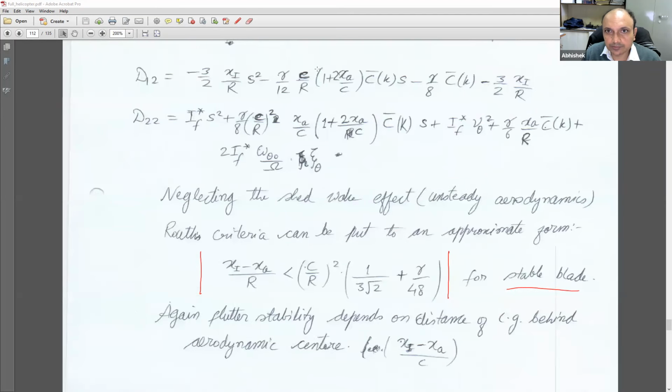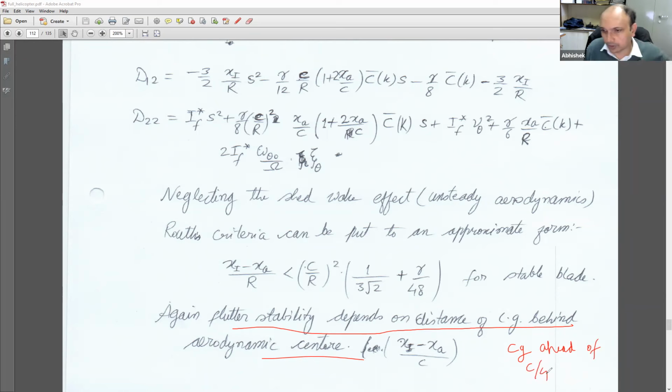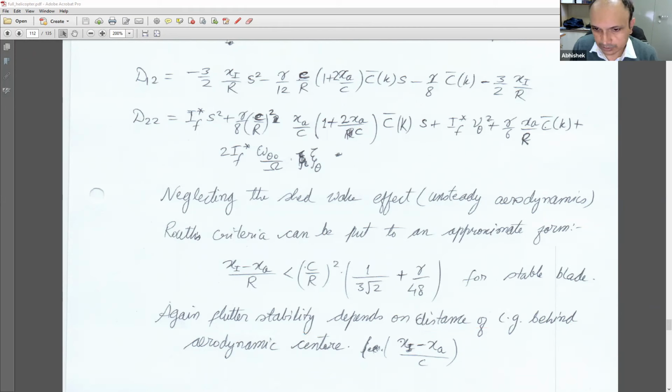That is the very critical factor here, and note down this whole expression up to here. For flutter, stability depends on the distance of the CG behind the aerodynamic center. And here also we finally say that the CG should be ahead of quarter chord. Ahead means before the quarter chord, not after the quarter chord. That's what has to be done. And again, the same kind of thing applies: we add lead or something to bring the CG ahead. Okay, so that is clear.